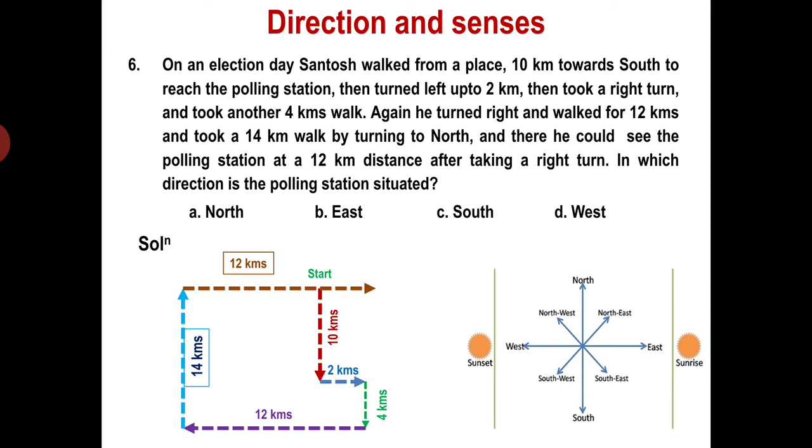So where is the polling station located? It is towards the east.